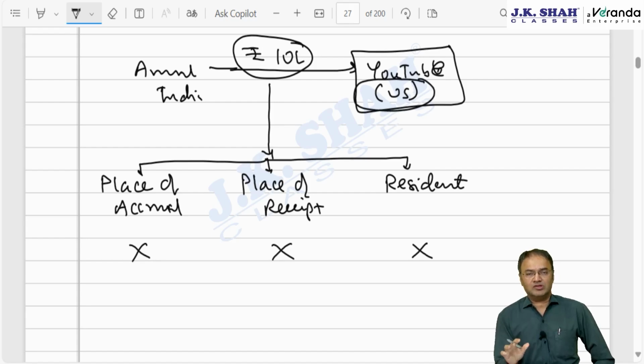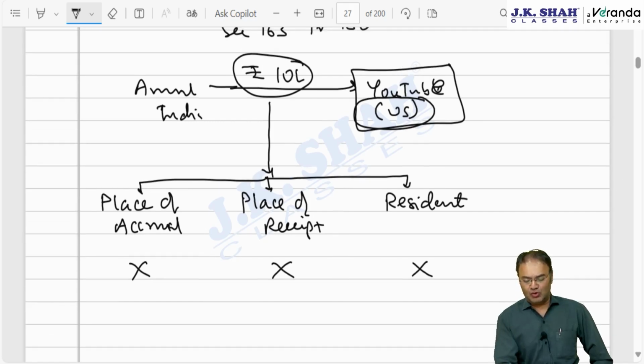But these companies, I am not talking about YouTube, it is a general comment. Some companies providing services similar to YouTube were not paying tax in the US also. They would locate their server in some tax haven country. Income will be shown in that country, and there is no tax on income in those countries. Eventually, such companies were not paying tax in any country in the world. So to tackle this issue, OECD recommended equalization levy.